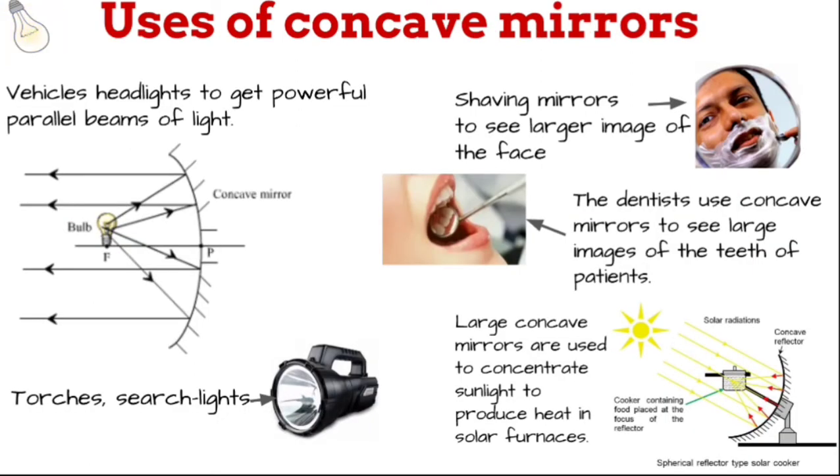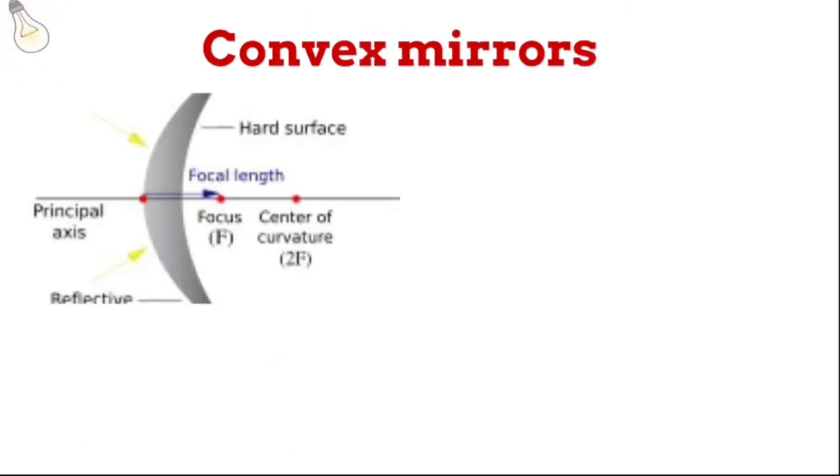There are a lot of uses of concave mirrors. As you can see, a concave mirror is used in vehicle headlights. They are used in search lights, and also used by dentists so that they can see a large image of the teeth of the patient. Concave mirrors are also used as shaving mirrors and in solar furnaces.